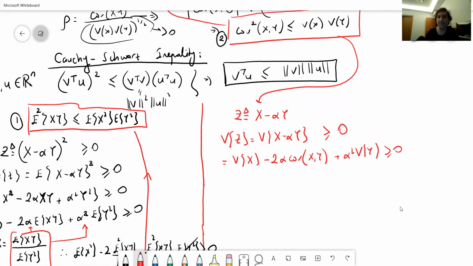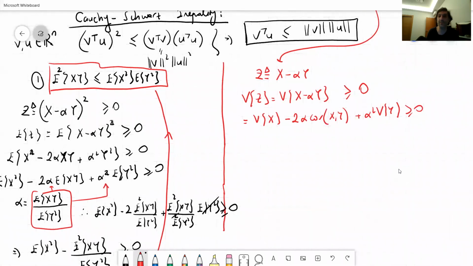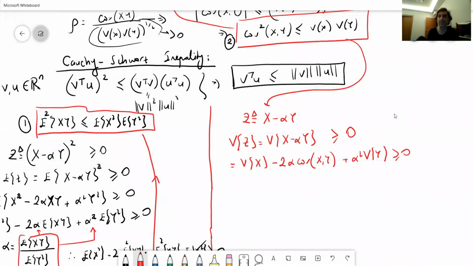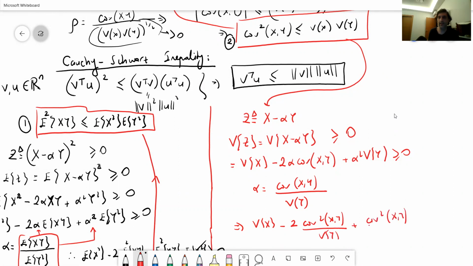We are going to follow a similar strategy here. Now the question is: replace alpha with what value so that we obtain this expression here? Alpha equal to covariance of x and y divided by variance of y will work. So it's going to be variance of x minus 2 times covariance square of xy divided by variance of y, plus covariance square of xy divided by variance of y square times variance of y. Again, this square will cancel.